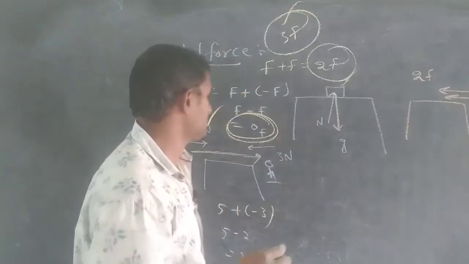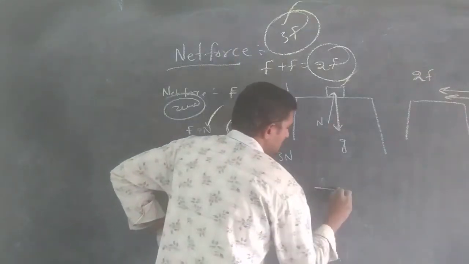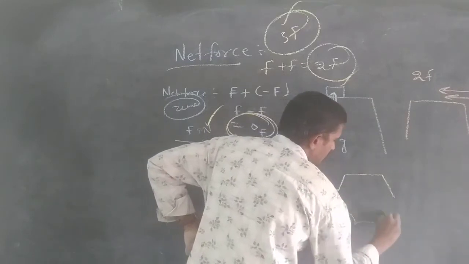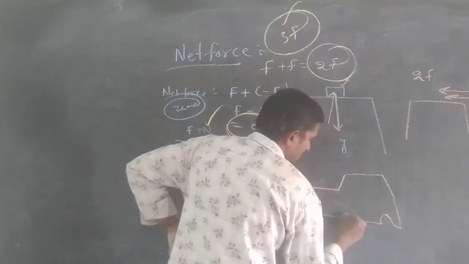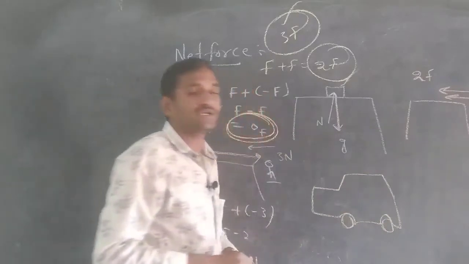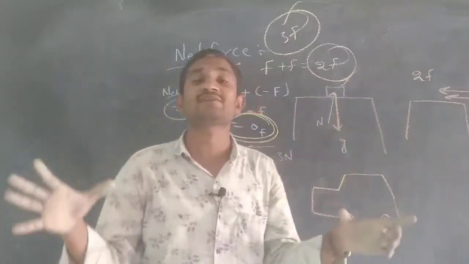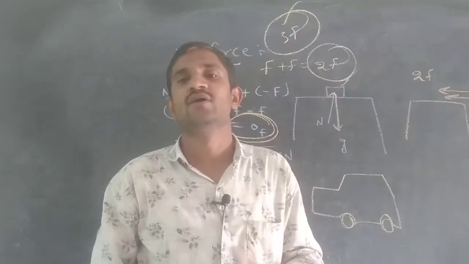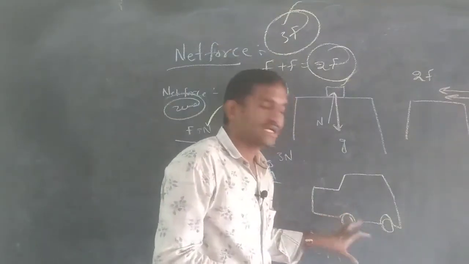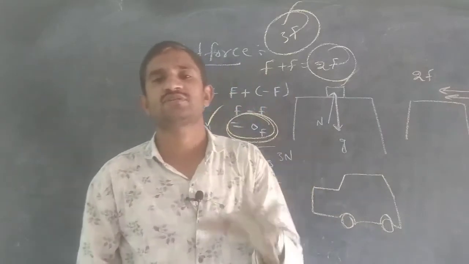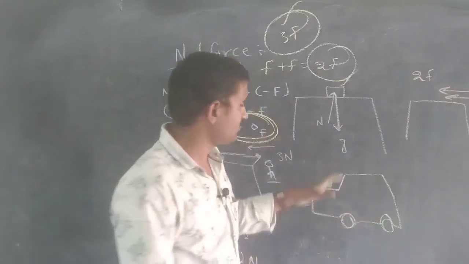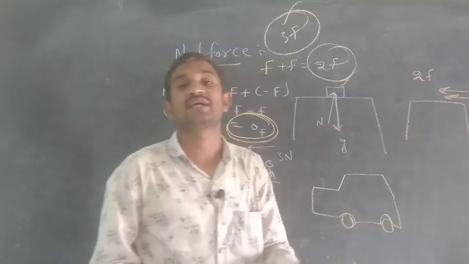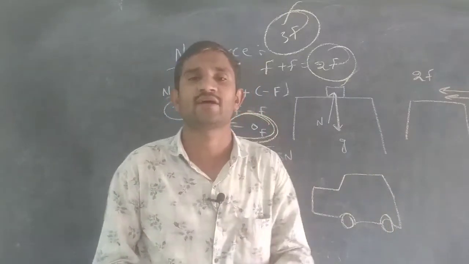Let us consider one more example, the free body diagram. What is meant by the free body diagram? Different kinds of forces working in all directions on a particular object, we consider as a free body diagram.